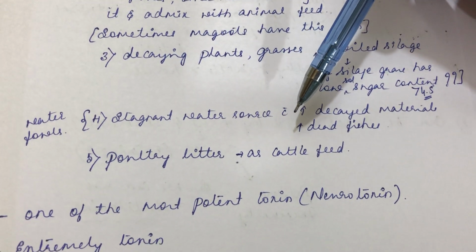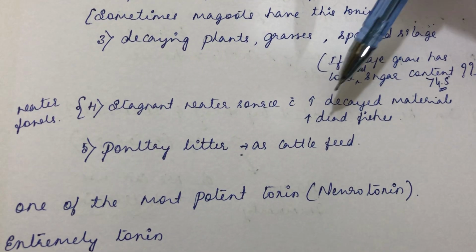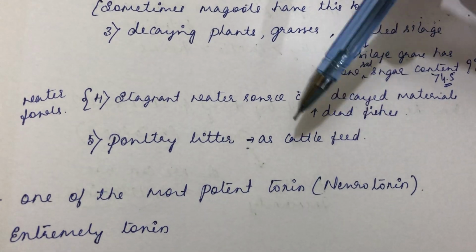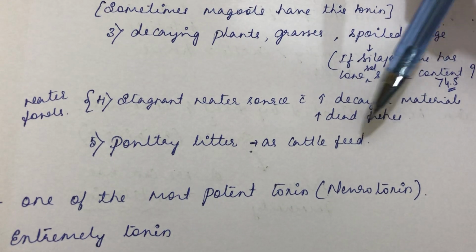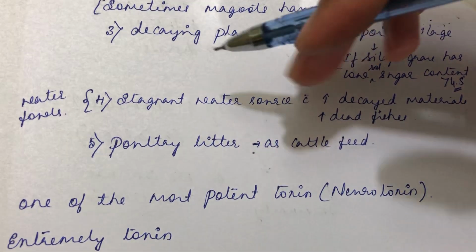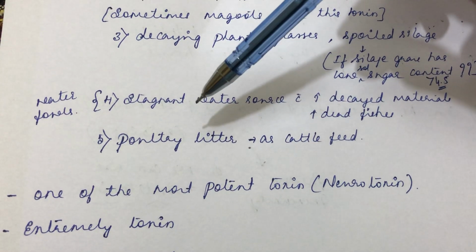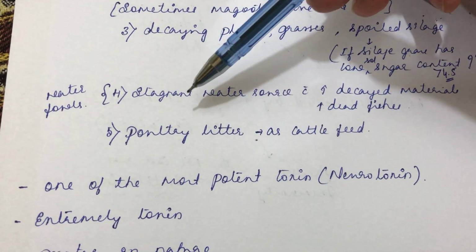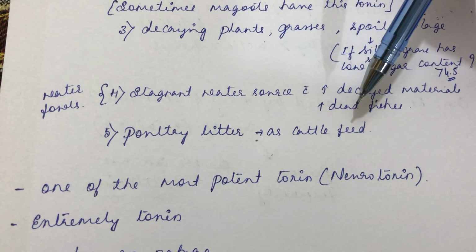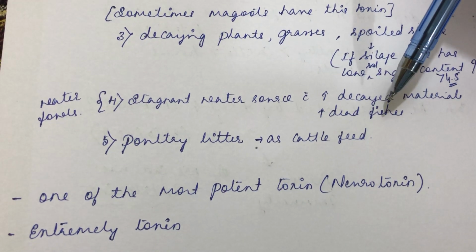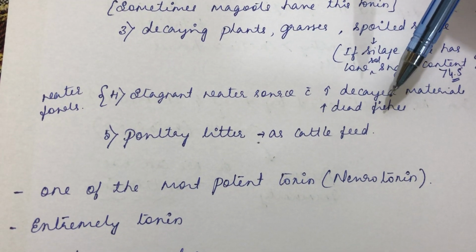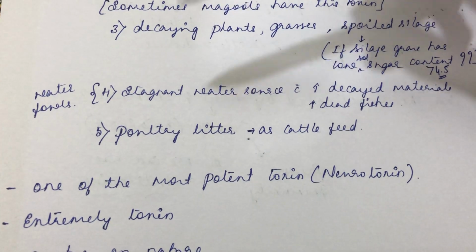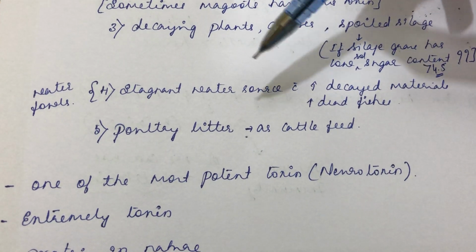See, a stagnant water source, preferably one with more decayed organic material, or more dead fishes, is more dangerous for waterfowl or any migratory bird. So it will drink this water, or it might eat this decayed material or dead fishes. Where there is already an elaboration of this toxin, it might lead to toxicity in the waterfowl and migratory birds.